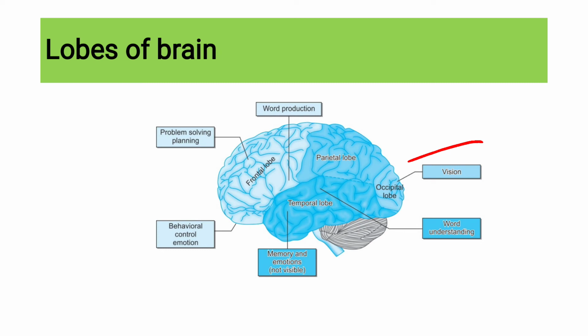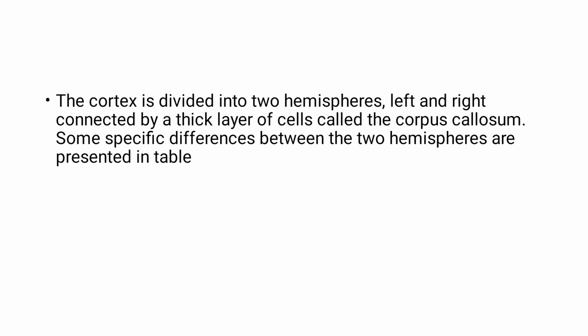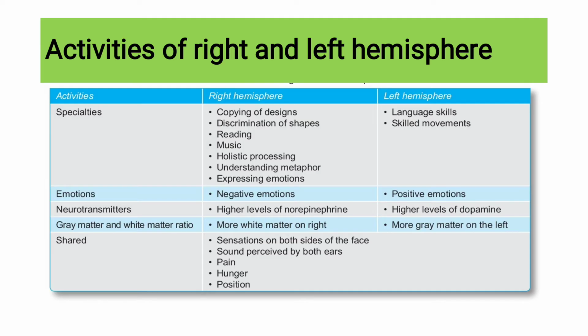Next we will see the cortex is again divided into two hemispheres, left hemisphere and right hemisphere. The left hemisphere is connected to the right hemisphere by means of a thick layer of cells. That is called the corpus callosum. So the right hemisphere is connected to the left hemisphere in the cerebral cortex by means of the corpus callosum. Some specific differences between the two hemispheres are given in the following table.